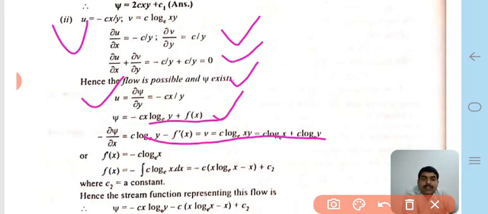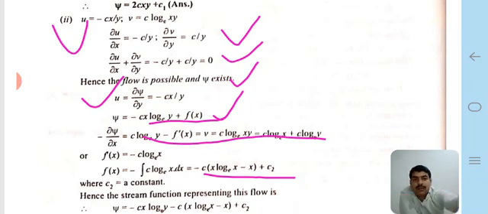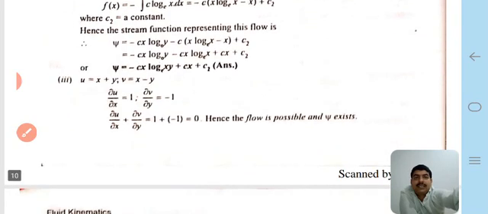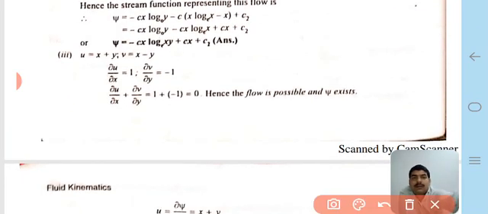Therefore f(x) is equal to the integral of minus c log e x dx, plus a constant c2. Hence the stream function representing the flow is psi is equal to minus cx log e y minus the integral term, plus c2.